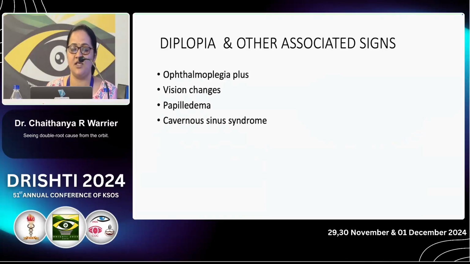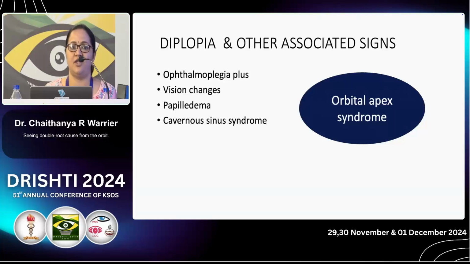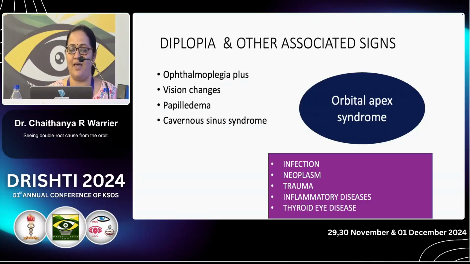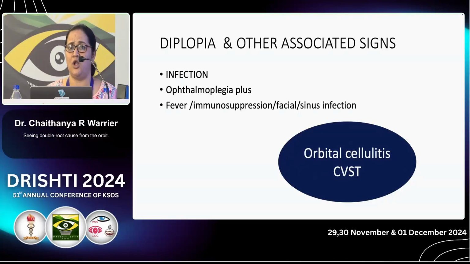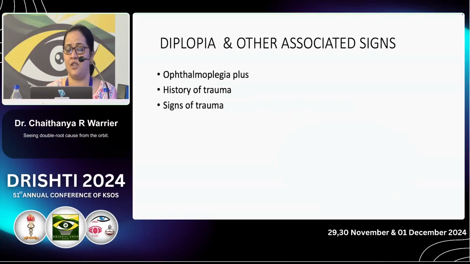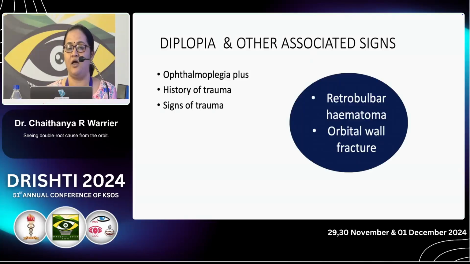If the same case with cavernous sinus syndrome features comes along with vision changes and papilledema, definitely we need to look for causes from the orbital apex. If diplopia with features of infection and ophthalmoplegia, plus fever and immunosuppression, we need to rule out orbital cellulitis. If there is ophthalmoplegia with history of trauma and signs of trauma along with diplopia, we need to rule out orbital wall fracture or retrobulbar hematoma.